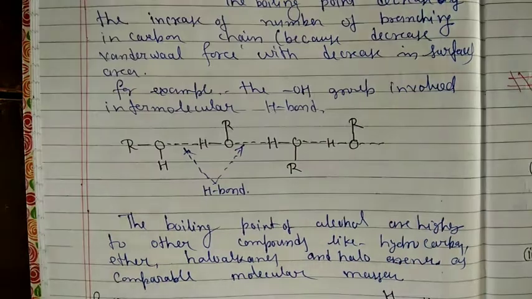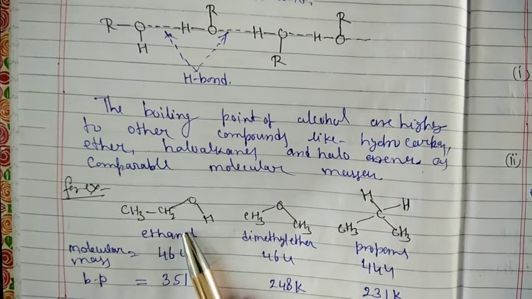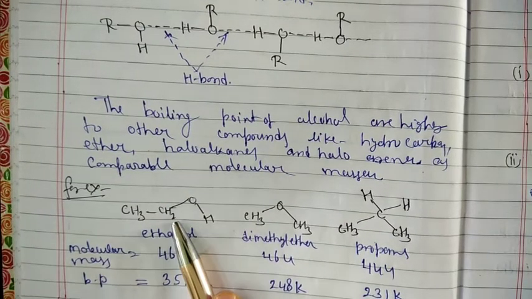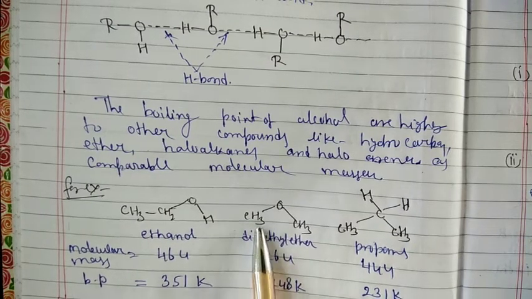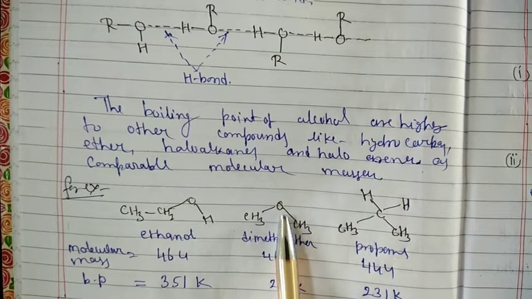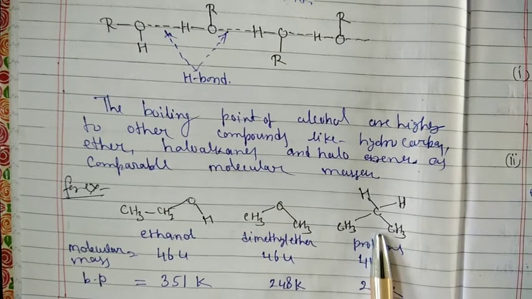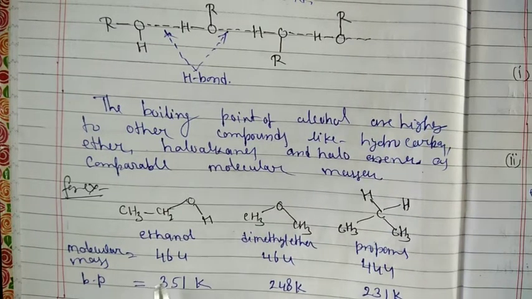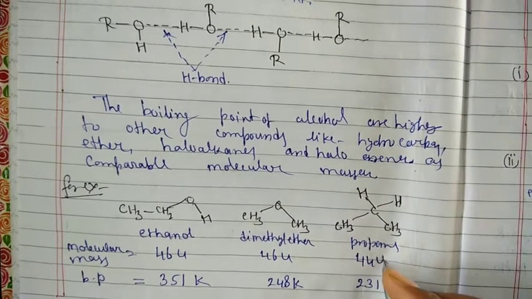Let us now take examples. Ethanol, CH3CH2OH, dimethyl ether, and this is propane, so this is propane. Their molecular masses are 46, 46 and 44 u.